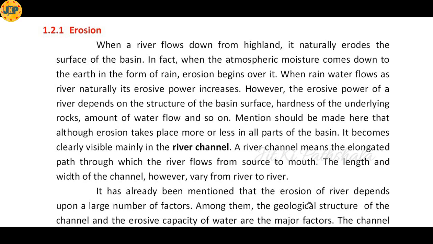So here it has been mentioned that whether it is a tributary or a river, erosion takes place in all. But erosion is clearly visible in the river channel, that means in the main river. Erosion also takes place in the tributaries or in the entire area of a basin, but it can be clearly seen in the river channel. Now what is a river channel? Let's see that one.